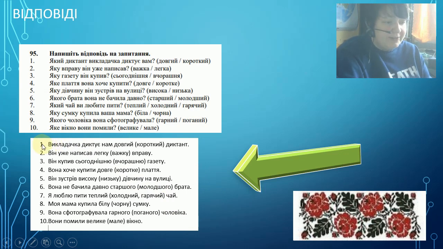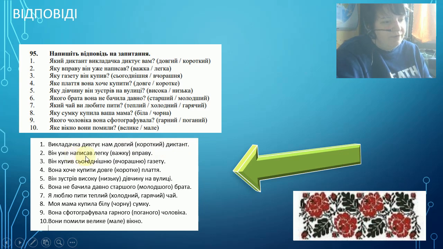Let's see my answers. The teacher is dictating to us a long, or I put in brackets another variant, a short dictation. You see, because dictation is an inanimate object, we just left the adjectives the same as in nominative case.